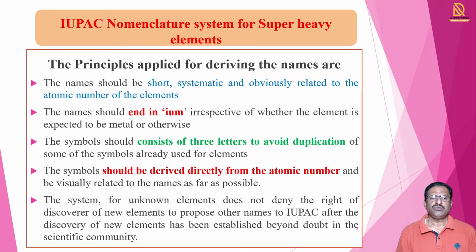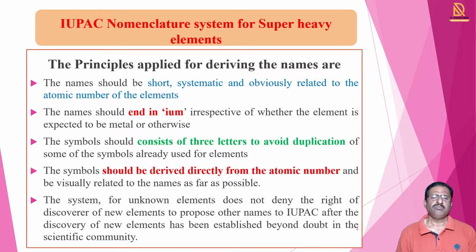So in this nomenclature we see the nomenclature system for these super heavy elements. IUPAC has given certain principles for deriving the names of these super heavy elements.